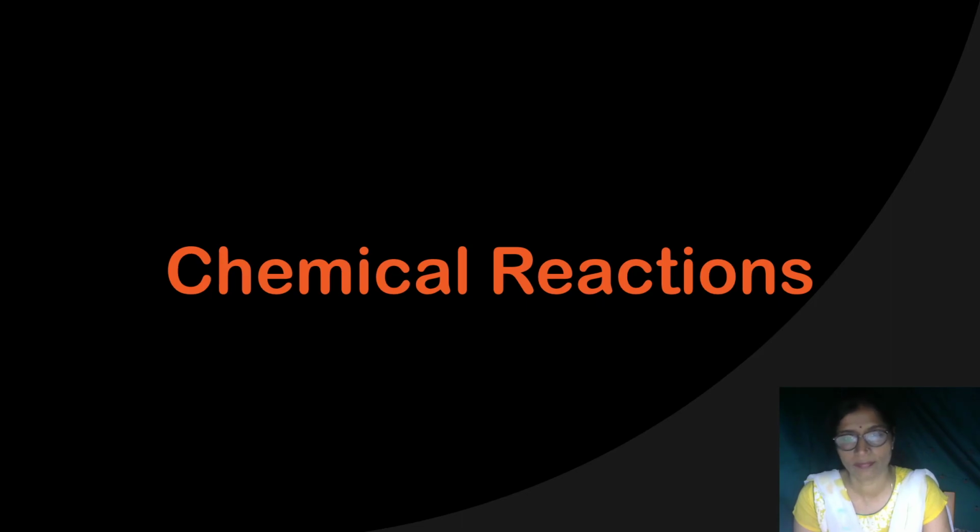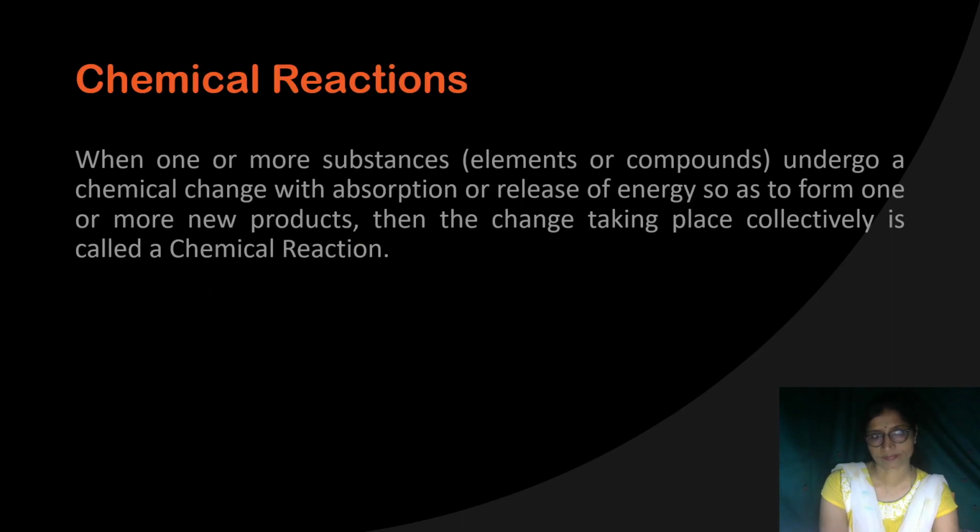Now next we will discuss the chemical reactions. So wherever a chemical change is taking place, collectively we call it a chemical reaction.